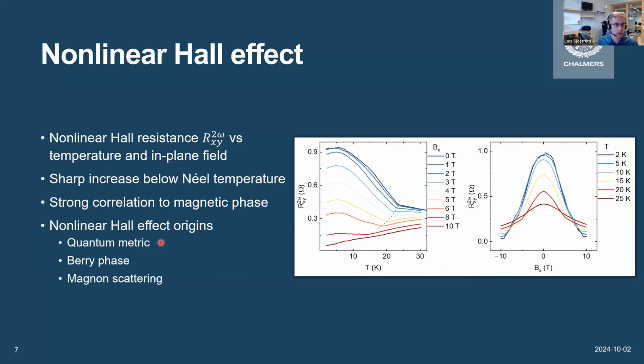So some alternatives might be the more well-known Berry phase or asymmetric magnon scattering. Both of these have been shown in other topological materials to give rise to similar nonlinear Hall effects. So we're still investigating exactly what is the mechanism behind this nonlinear Hall effect.